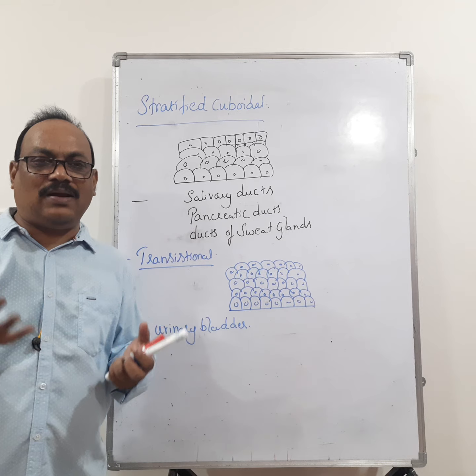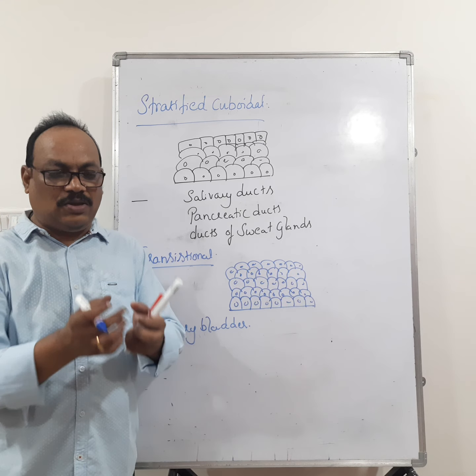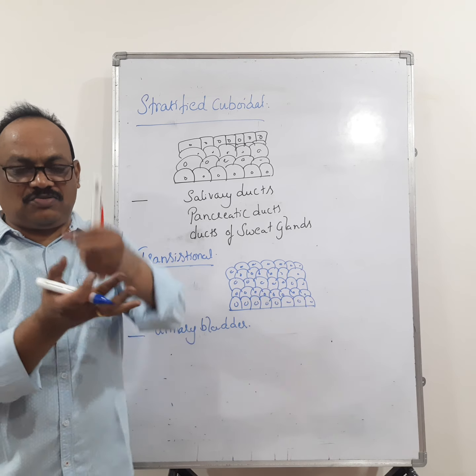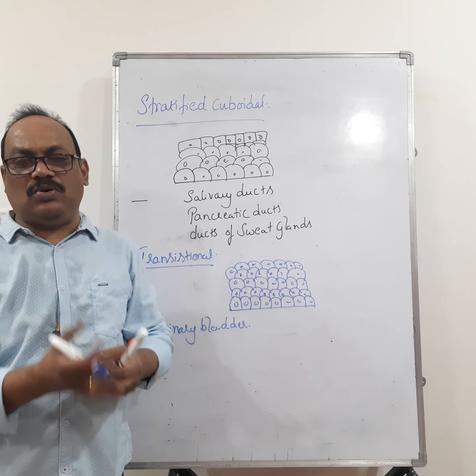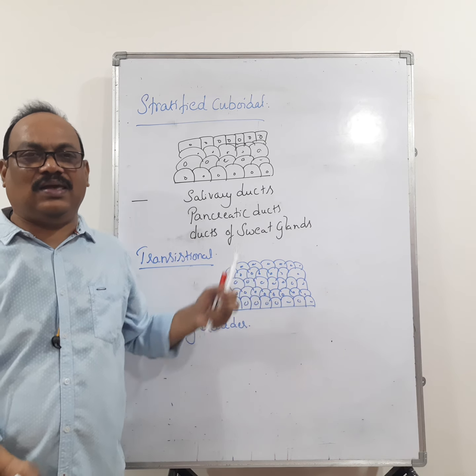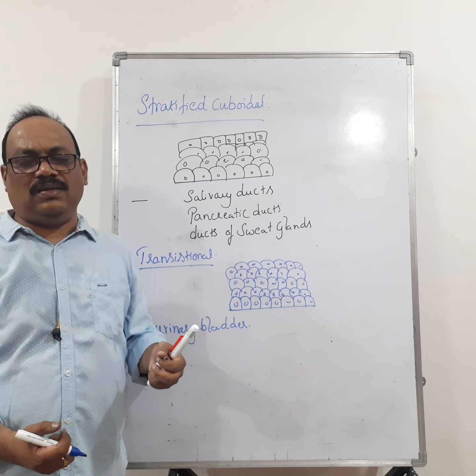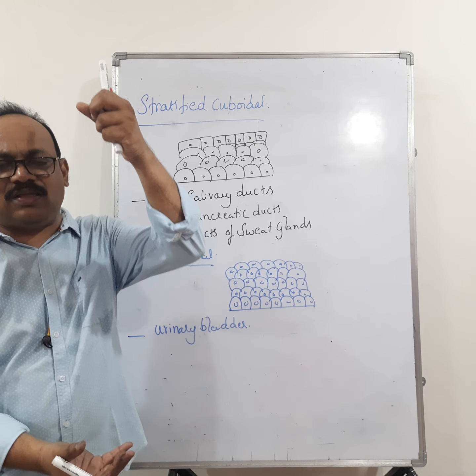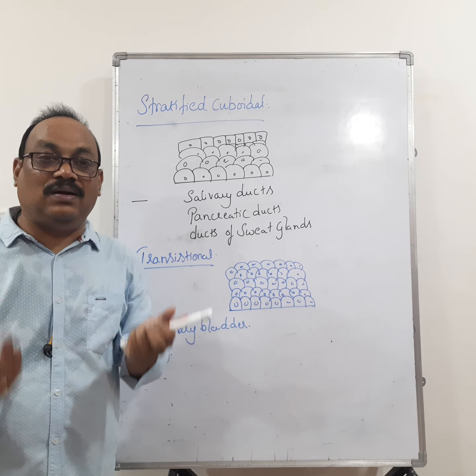When the urinary bladder accumulates urine, it stretches like this. When the urinary bladder is stretching, the number of cell layers seems to decrease.